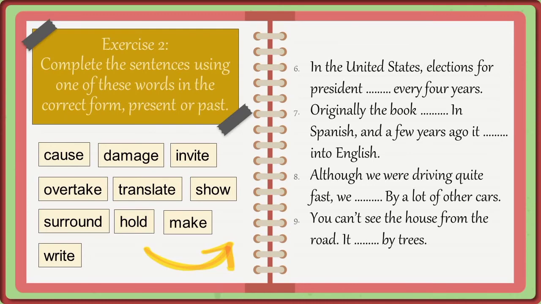8. Although we were driving quite fast, we by a lot of other cars. 9. You can't see the house from the road, it by trees. Now, please pause the video to answer the questions.